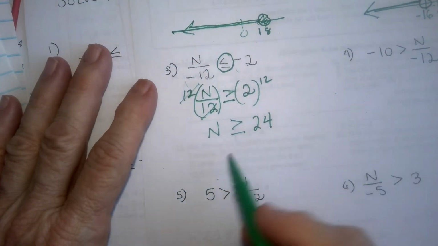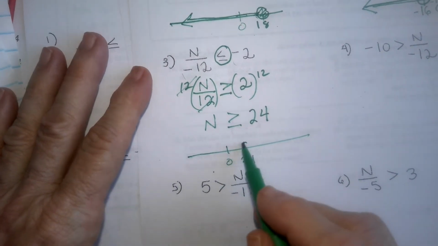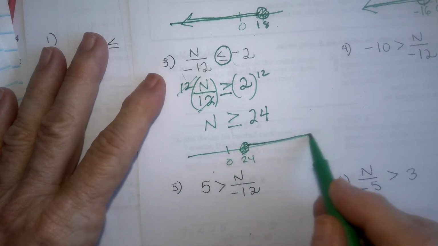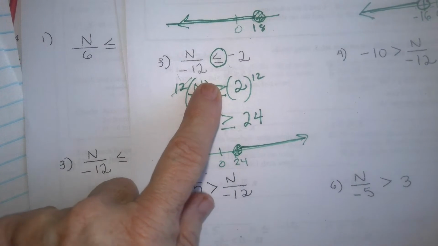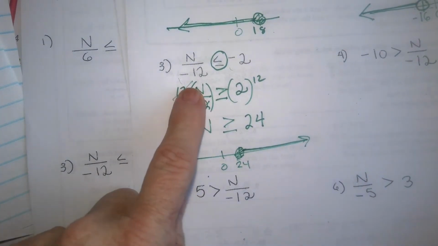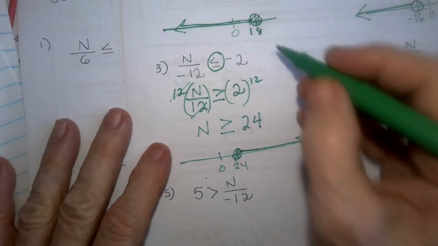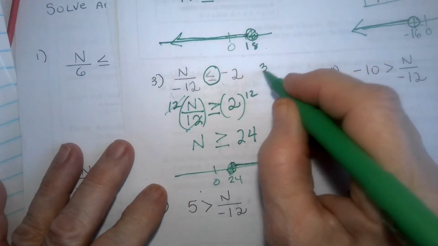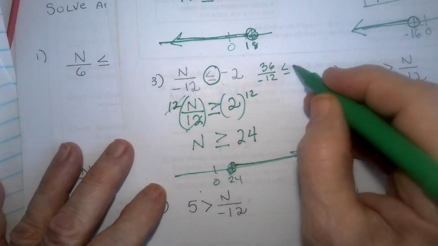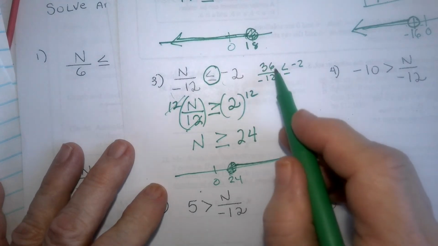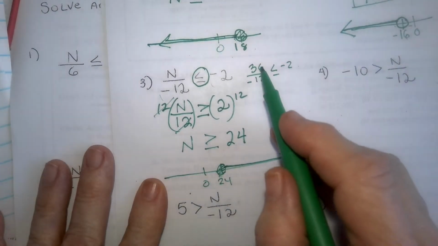All right, then again, I could always check it, like here's my 0, here's a 24, and it's greater than or equal to, right? And I really do want to check this because it's really important when you have these negatives. So I'm going to pick a multiple of 12, like positive 36. So if I have, and you don't need to write this, but if I have 36 over -12, I want to see if it comes to less than or equal to -2. So what is this going to come to? I picked a 36 because it was over here. Is that a -3?